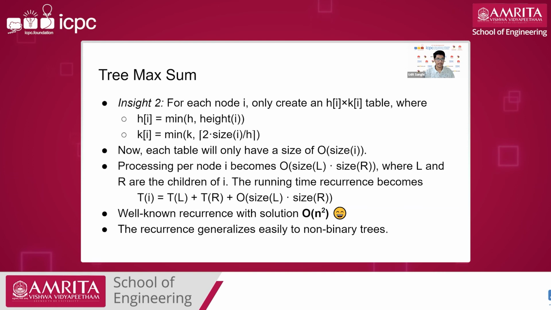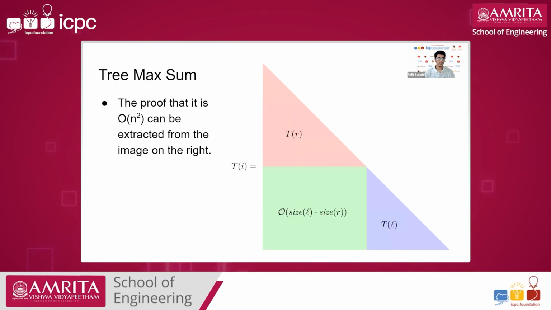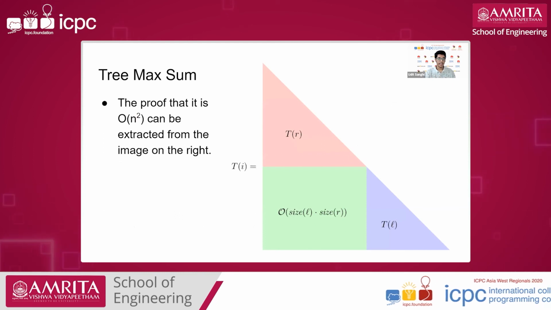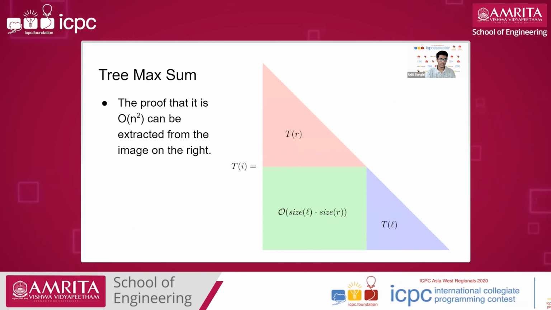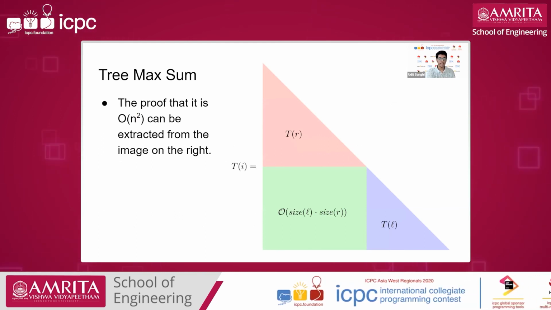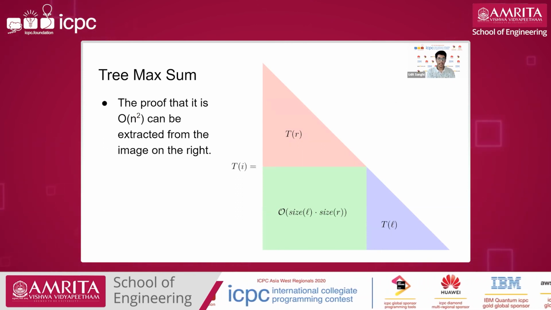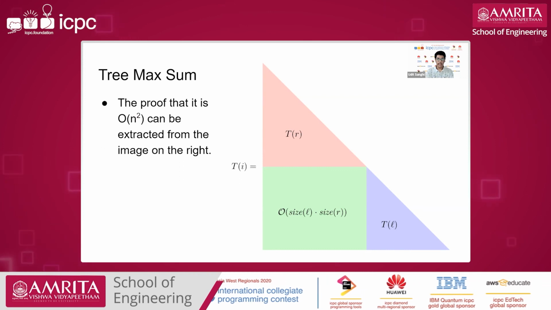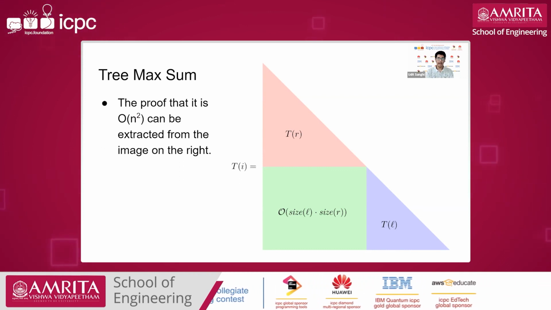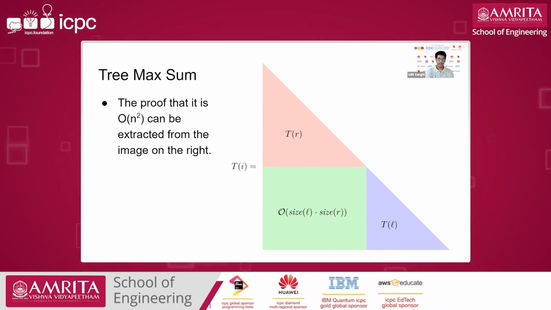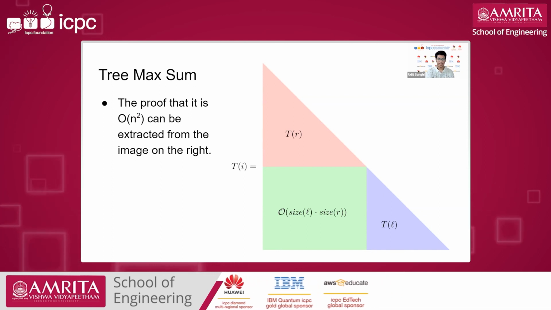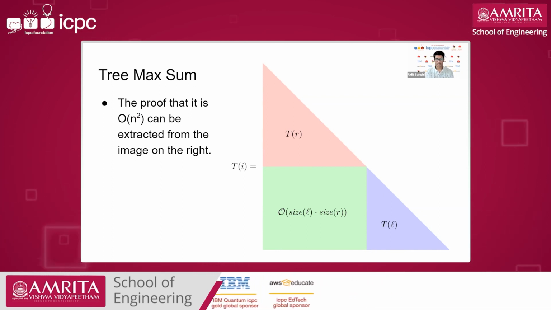Next slide. Yeah, so this is the inductive visual proof for the case that this is at max n square. So we can inductively show that T of i is less than or equal to half of i square, and using this we can show inductively that this remains half of i square at all times.